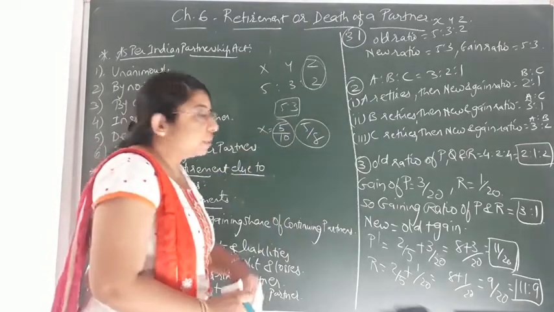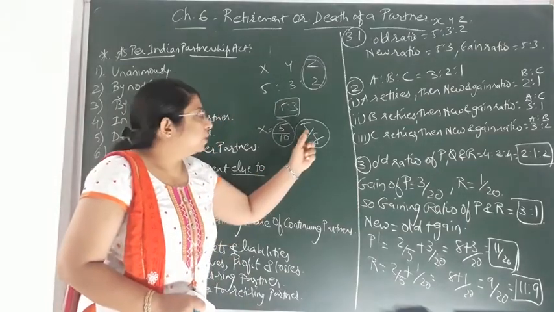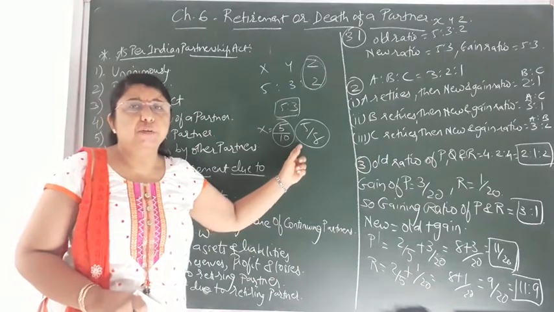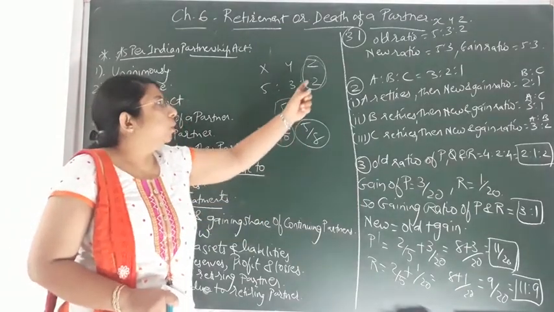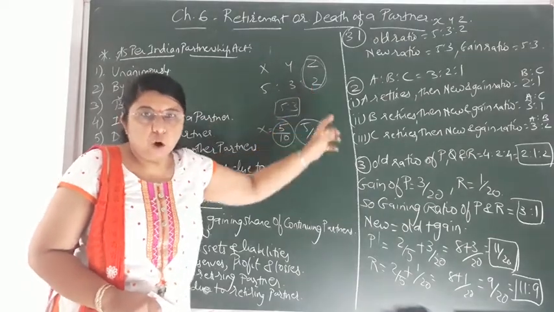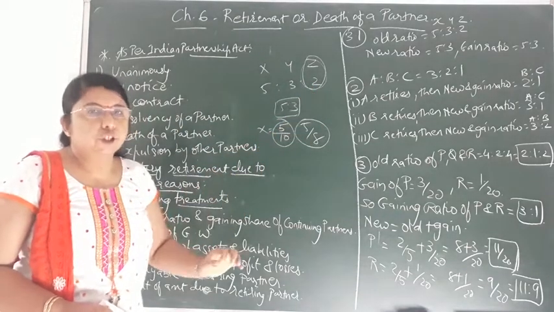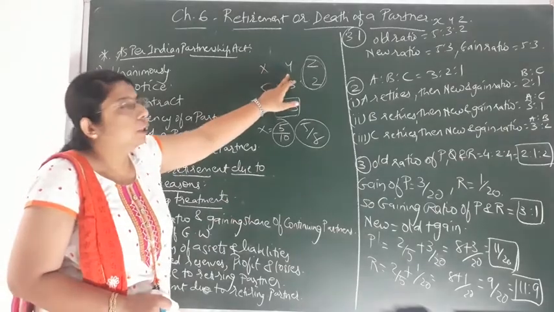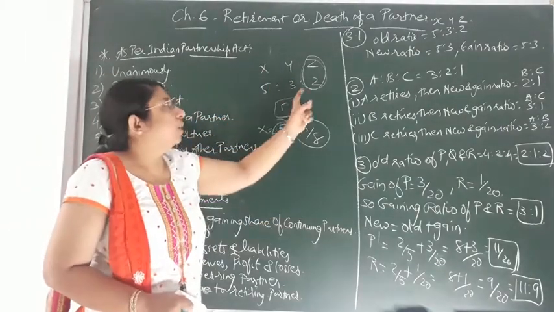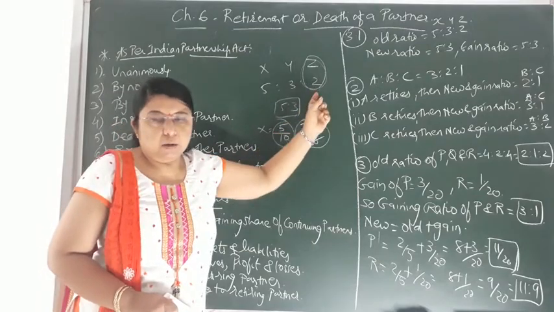His share of profit will increase due to the retirement of a partner in the partnership firm. So that is called the gaining share of the continuing partners. Which are the continuing partners over here? That is X and Y. So they will gain because of the retirement of partner Z.